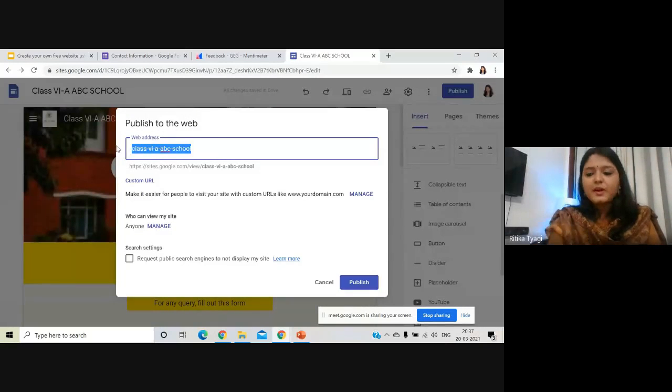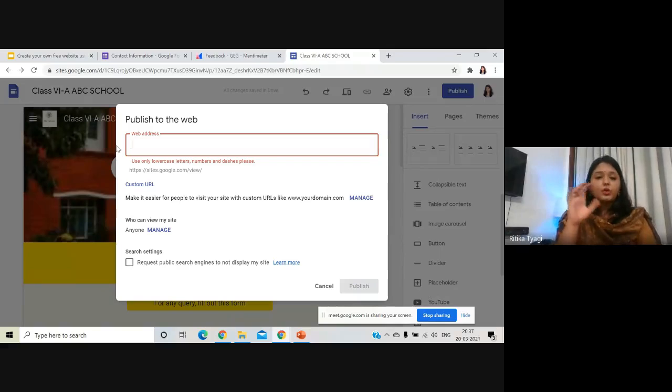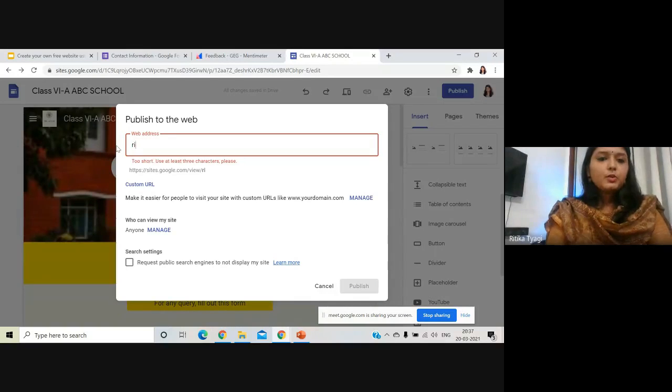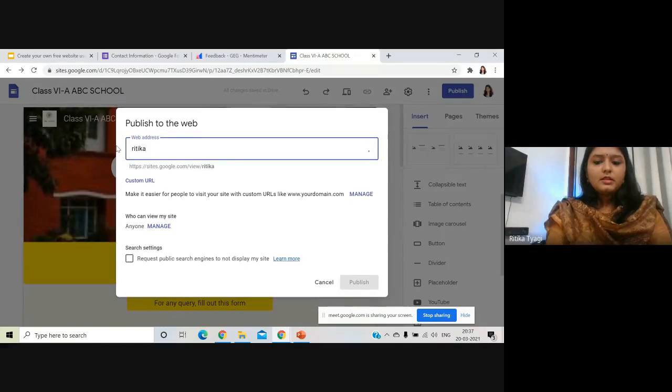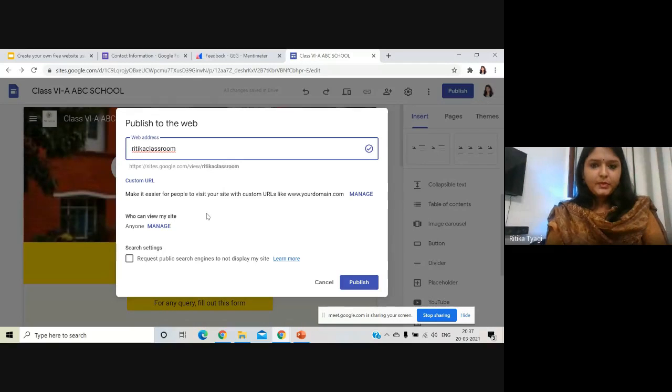Now, the best part about Google Sites is I don't have to follow their names. I don't have to choose them. I can write my own website name, for example, Ritika Classroom. I want to go with this name, and it looks fine with Google as well. And now there's an option called search setting, request public search engines to not display my site.